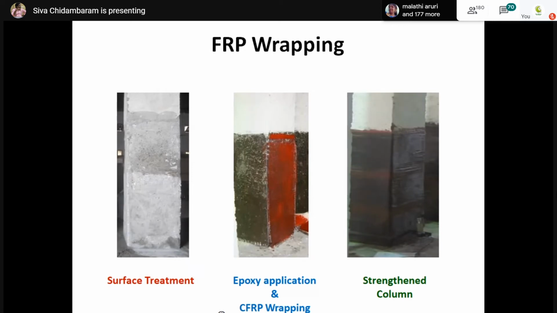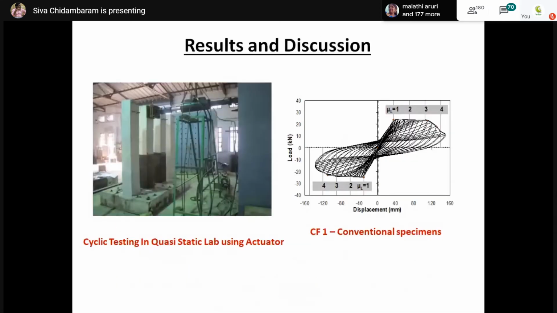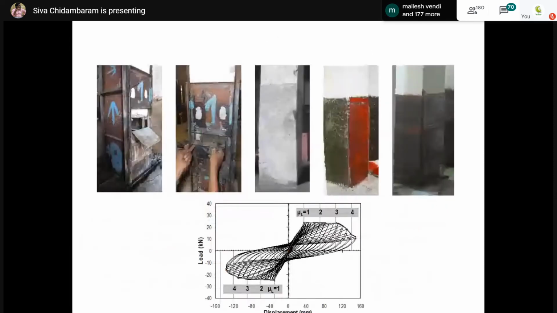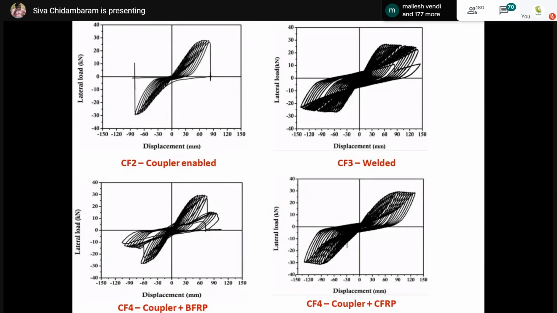This is the conventional sample, and after retrofitting, the first one is the retrofitted sample with coupler without any FRP, which failed abruptly in a brittle manner. Whereas the second image shows what is called welded. CF3 is a welded sample. It perfectly transfers the force and behaves in a very ductile way.